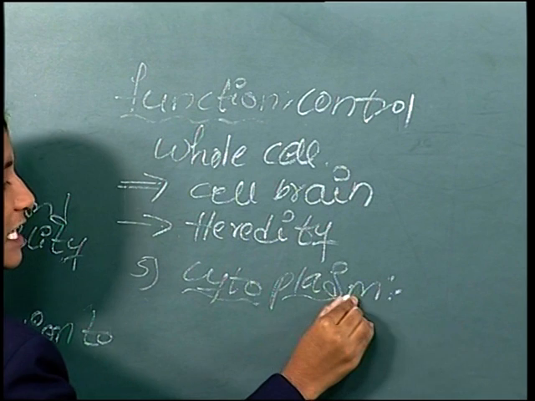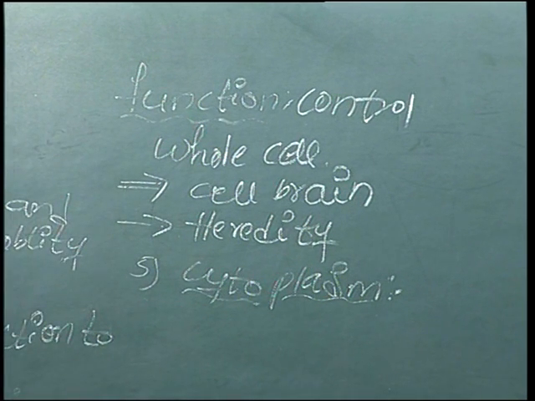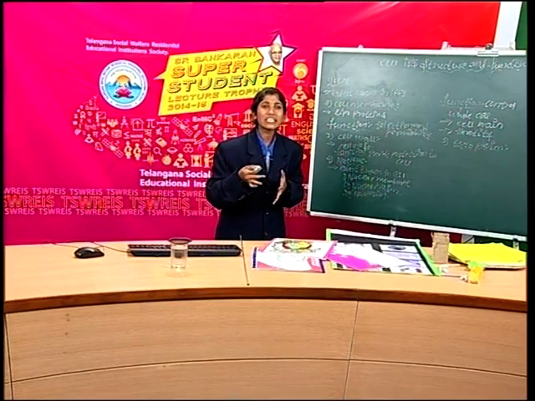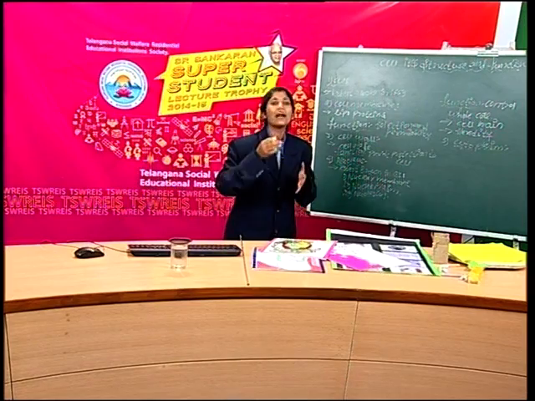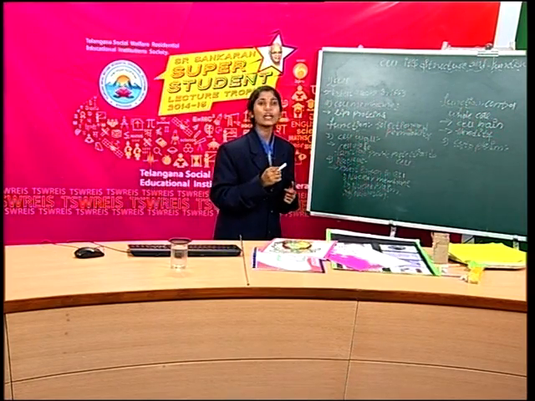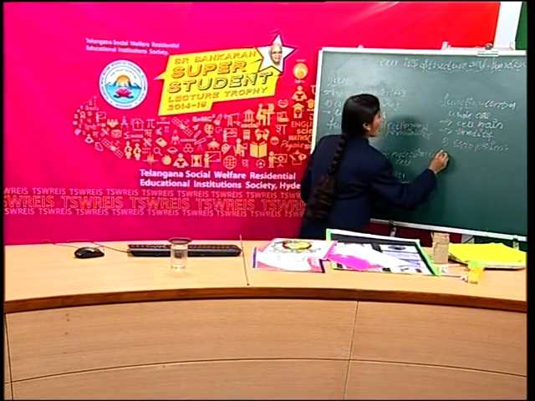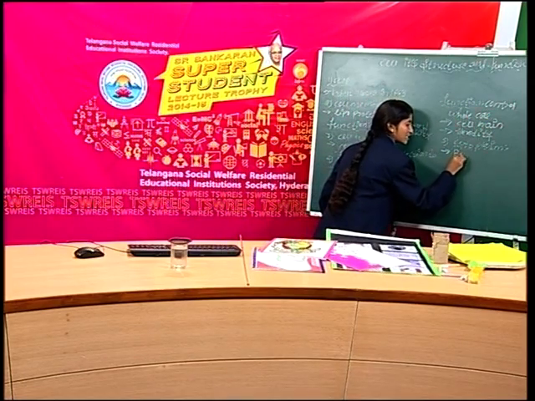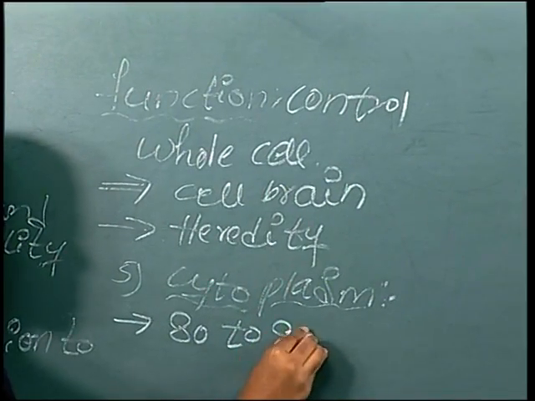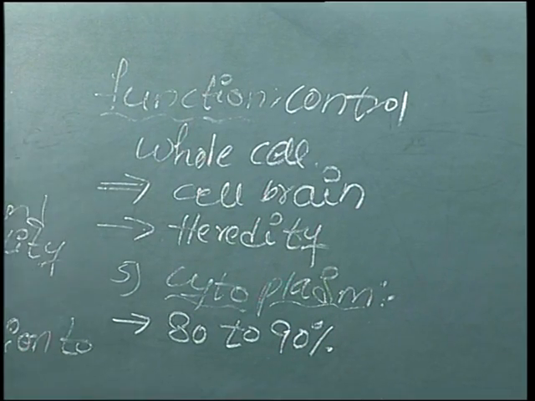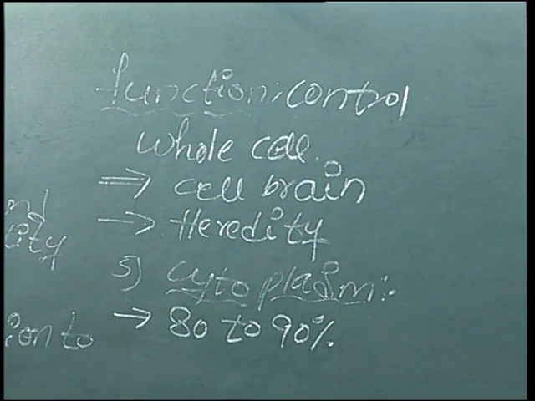It is a liquid substance present in the cell. In this cytoplasm, 80 to 90% water is present. How much percentage? 80 to 90% water.